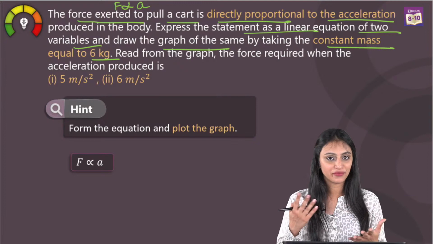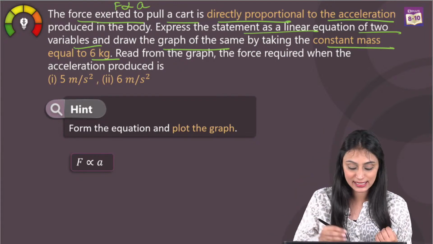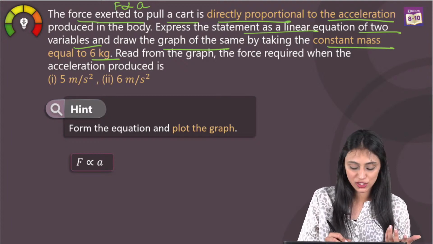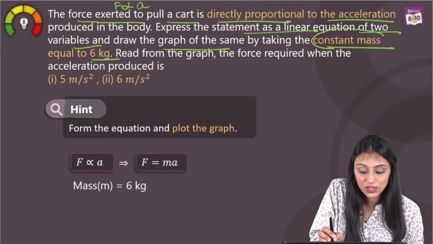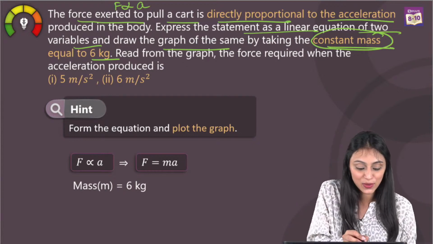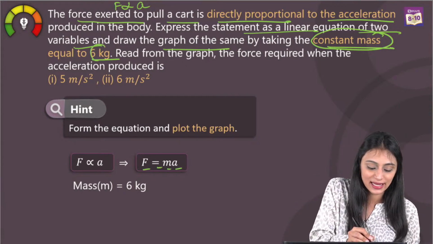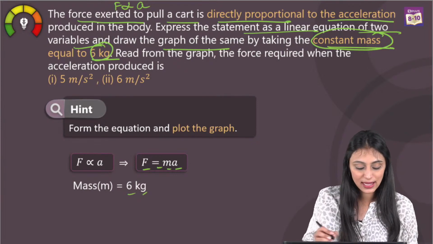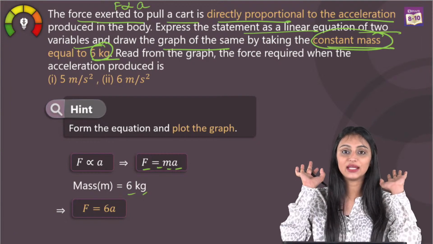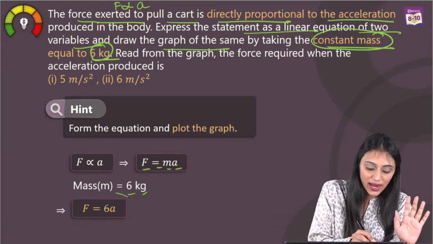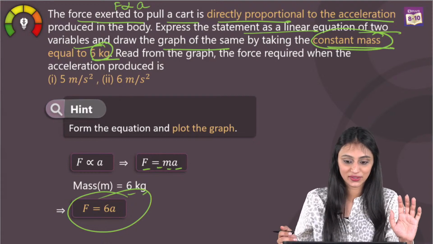Now all of you have learned physics, right? So you know that whenever we remove the proportionality sign, we put a constant over there, right? The constant over here is mentioned in the question. It's going to be the mass here. So F is equal to ma, and the value of mass is also given. That's 6 kgs. So I'll use this and I'll write F is equal to 6a, right? So we have the required equation now. All we have to do is just plot this on a graph. All right?